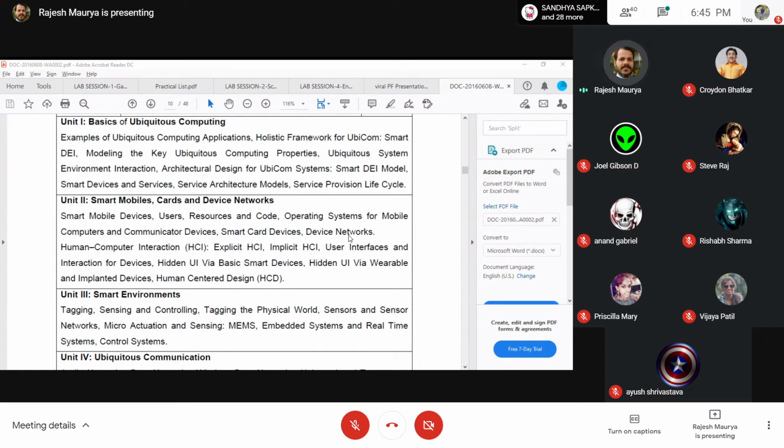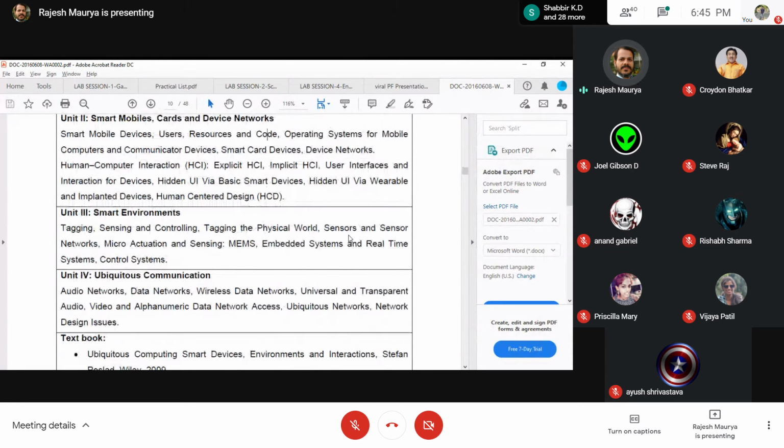And then if I go ahead, next is going to be smart environment, that is unit number 3. In unit number 3, this is going to be more about understanding the environment, the users or the computing environment. It is going to be largely implemented with the help of tagging, sensing, and controlling. So you need to talk about what you mean by tagging, what is sensing and what is controlling.